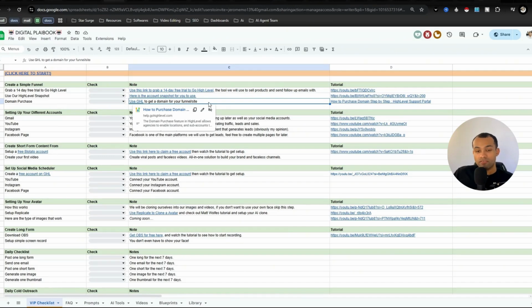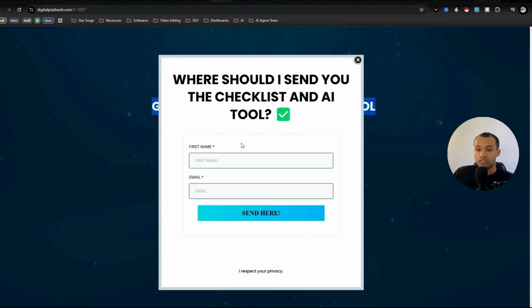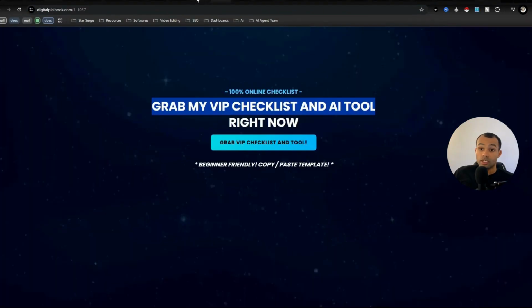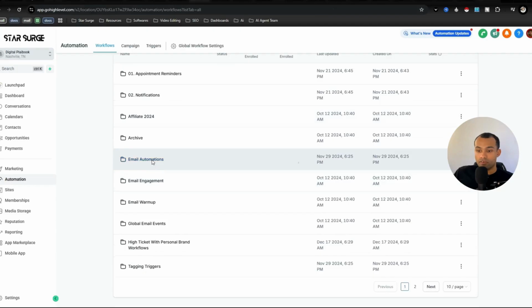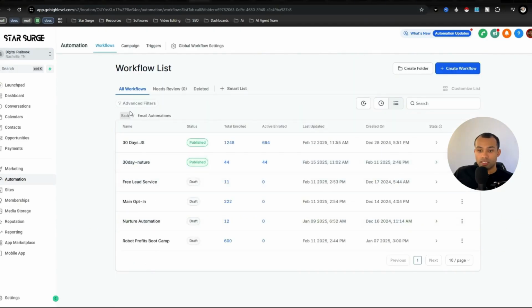So we have the domain and the funnel set up. Now it's time to configure the backend portion of that, which is going to be the email sequences. So when someone enters in their first name and email, they're going to get put into a sequence. Now, when you import the snapshot, you're going to have all these email automations right here, but